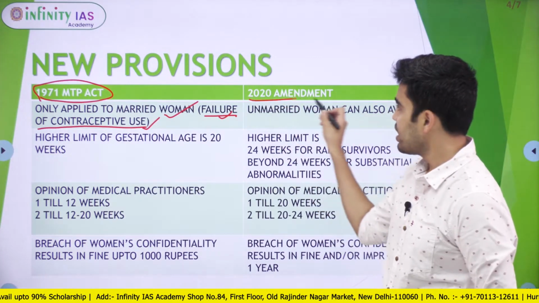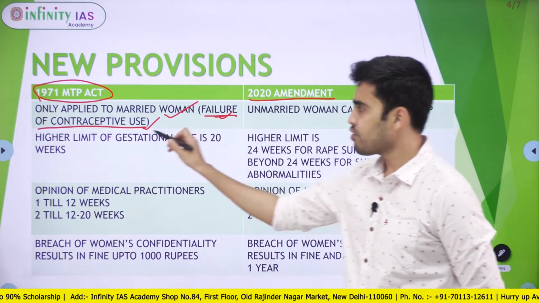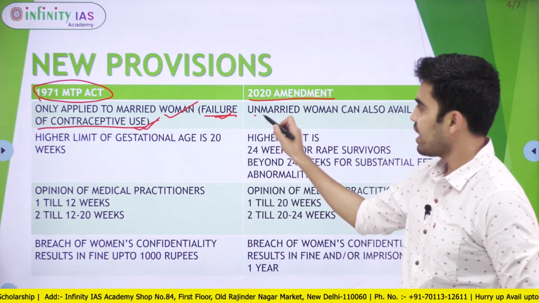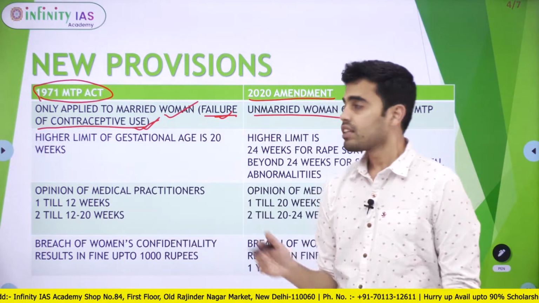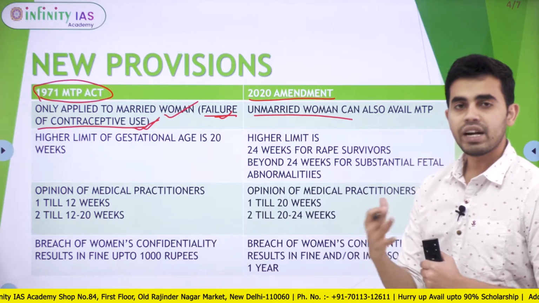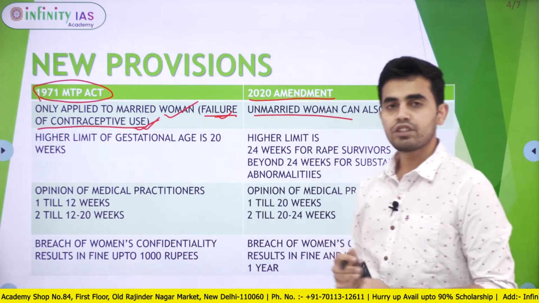So in the 2020 amendment, this failure of contraceptive use has been extended to unmarried women as well. So this helps the unmarried women avail these medical facilities for the termination of pregnancy.